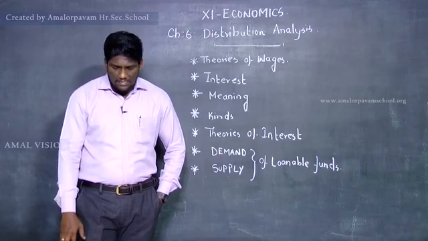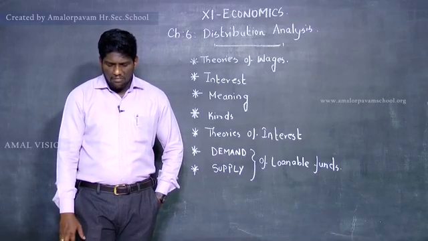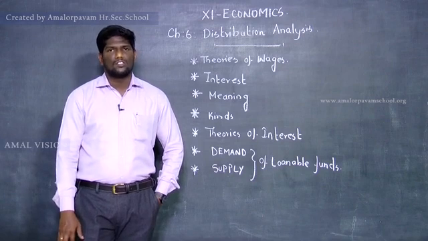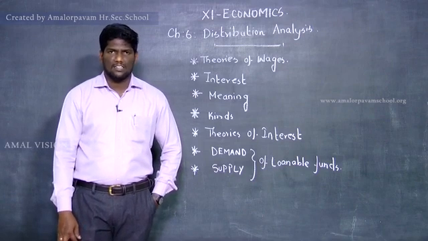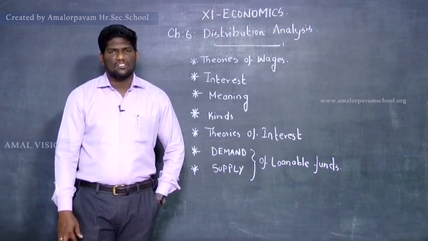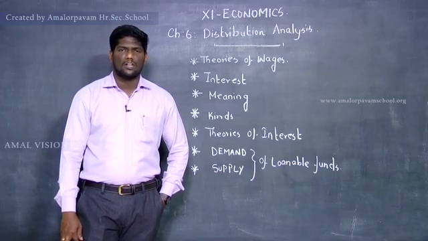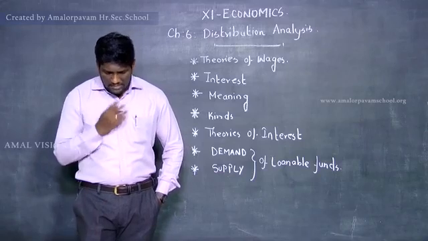Second thing is demand for consumption. The demand for loanable fund comes from individuals who borrow money for consumption purposes only. So as a consumer, we will be borrowing funds for the purchase of a car, a building, a house, a two-wheeler, whatever it may be. So that is called the demand for consumption.